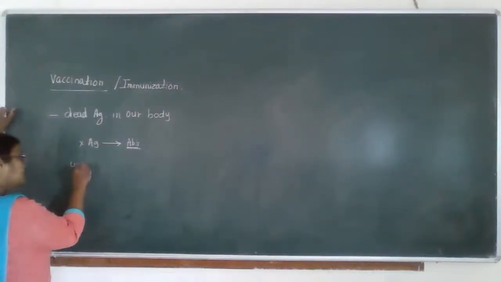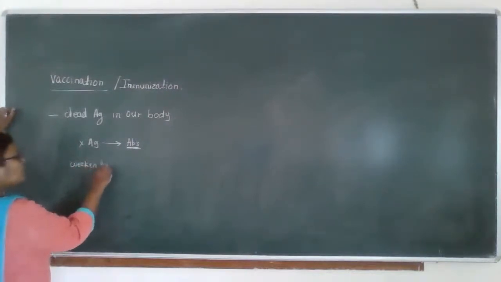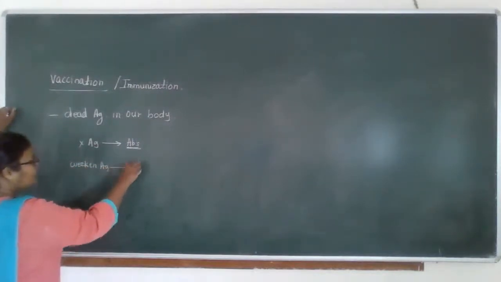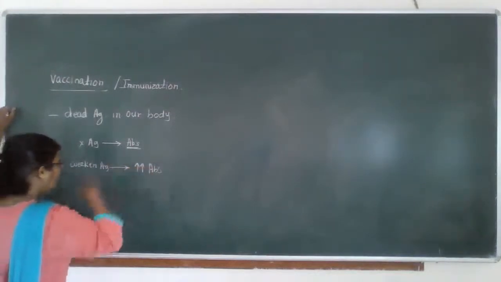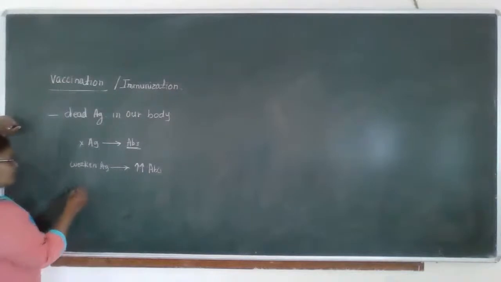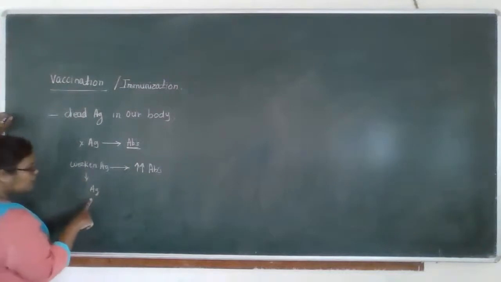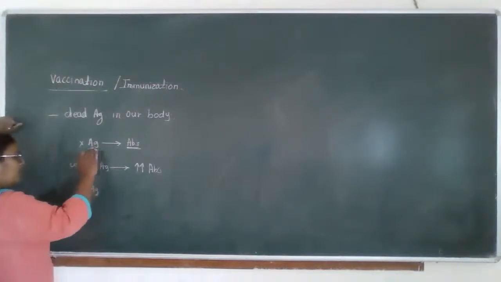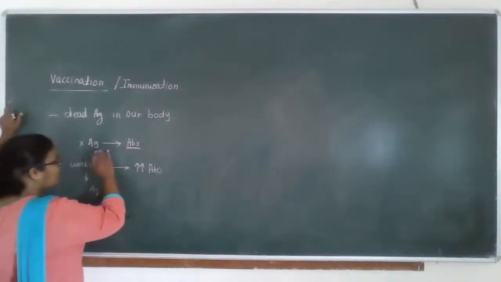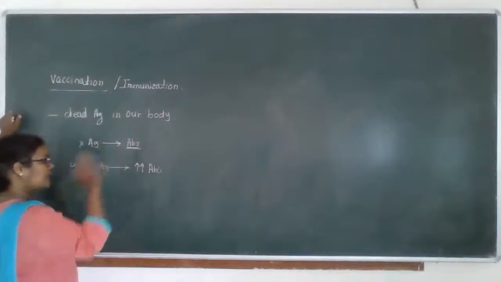Then the weakened antigen is introduced in our body. Then the production of antibodies increases. As the doses increase, we use stronger antigens. First of all, the dead antigen, and our body gets familiar with that antigen, and our body produces the antibodies against it.